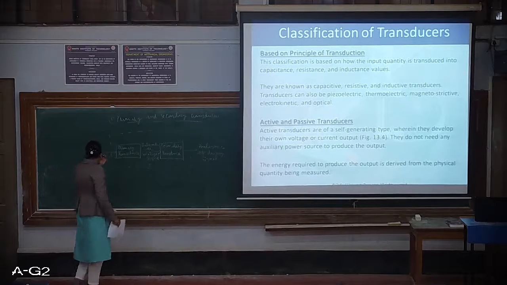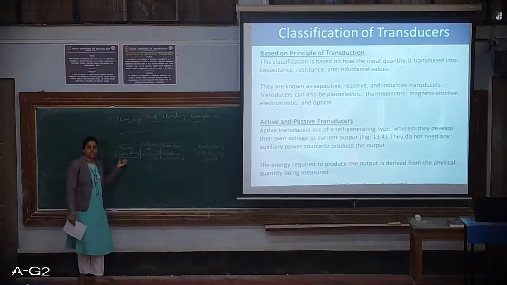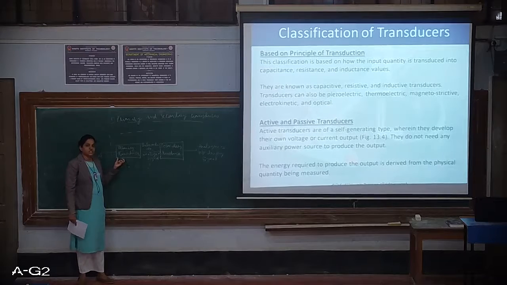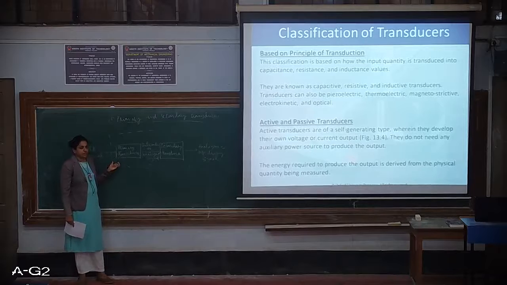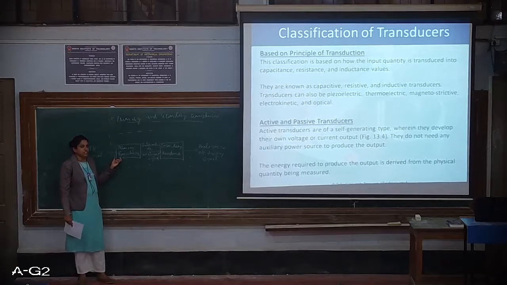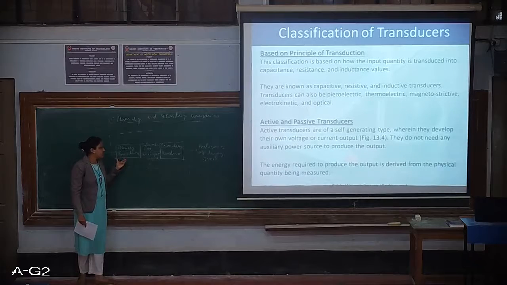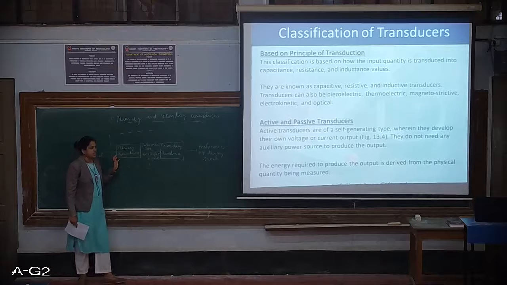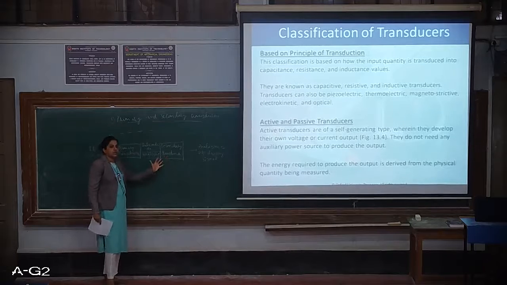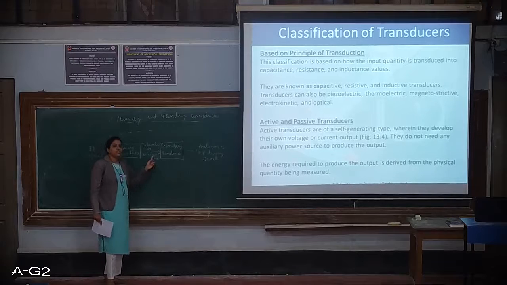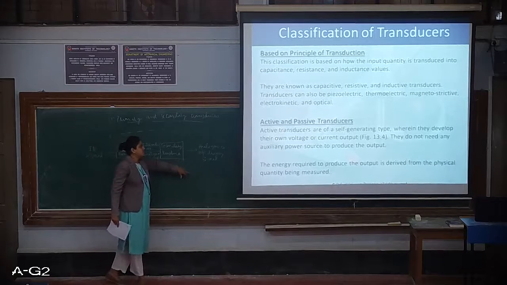Why is it called primary? It does only the primary function of sensing the physical quantity. No conversion happens here, so such transducers are called primary transducers. Secondary transducers are the ones which receive the sensed signal from the primary transducer and convert it to the analogous signal.